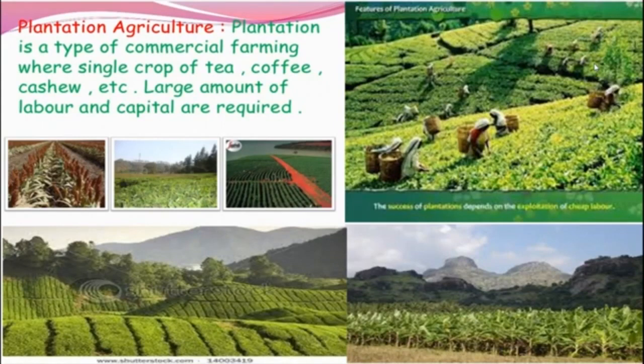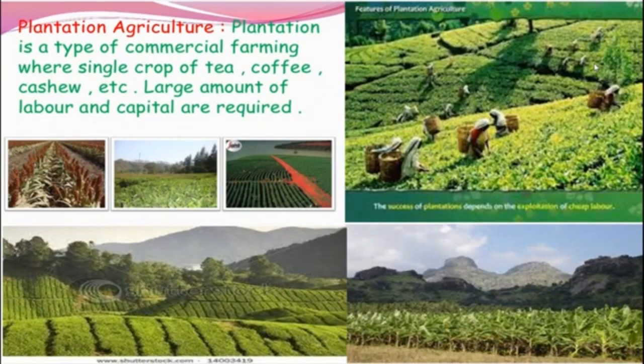Okay, and we are going to see some examples. In India, tea, coffee, rubber, sugarcane, banana, etc. are important plantation crops. Tea, immediately we remember Assam, isn't it? Assam means immediately we will remember tea.